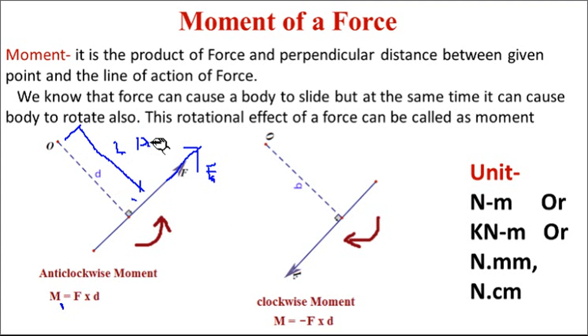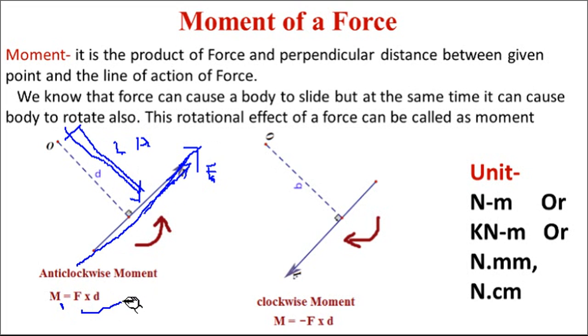Lever arm distance means the perpendicular distance. To take the moment about point O, you need the magnitude of the force F into the perpendicular distance between the line of action of force and the given point, that is F into D.